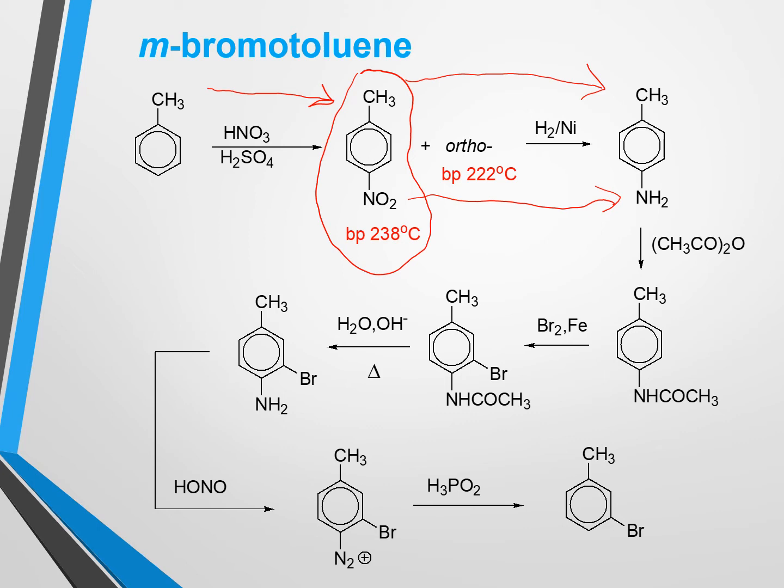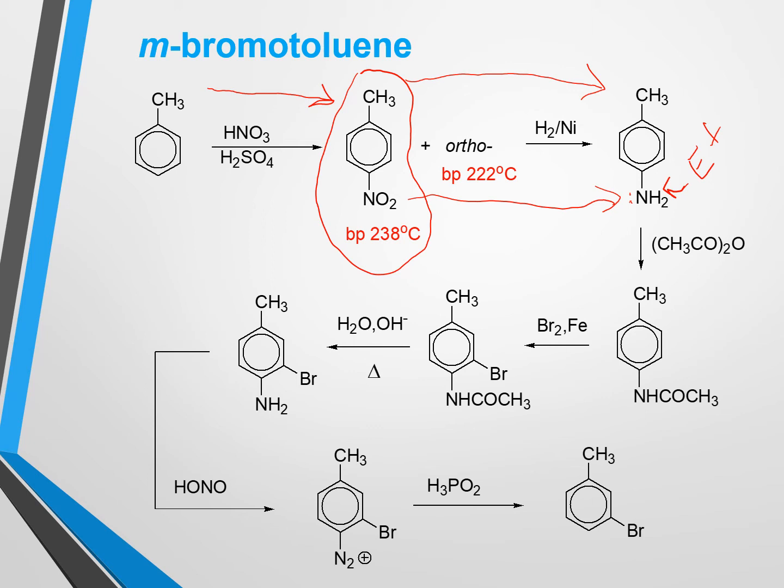Now we have to block the primary amino group with a bulky group. Why? Because we already know that in an aryl amine, the primary amine contains a lone pair of electrons which is available for an electrophile. Any electrophile can easily attack the nitrogen because it has an available lone pair of electrons, and the electrophile ties up with this nitrogen in any electrophilic substitution reaction. So for this problem, we have to block this amino group with a bulky group.